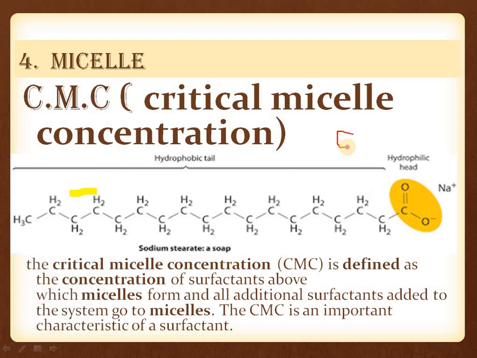These are attached in a linear chain. This is the formula for sodium stearate.